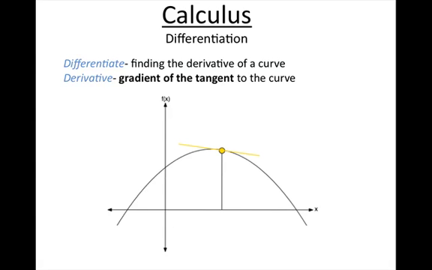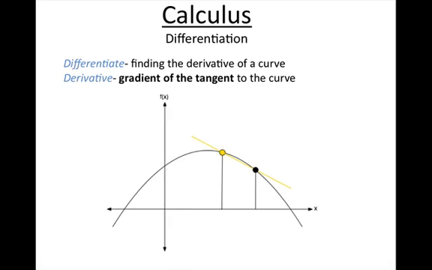So, how do we go about doing that? Now, this is where the genius that was Newton or Leibniz or whoever it was, they actually started with this. And what they did is they actually went back to the only thing we know about gradients, and that's our coordinate geometry. We know that our gradient from a couple of years ago, our m, or gradient, is equal to y2 minus y1 over x2 minus x1, the rise over the run sort of thing.